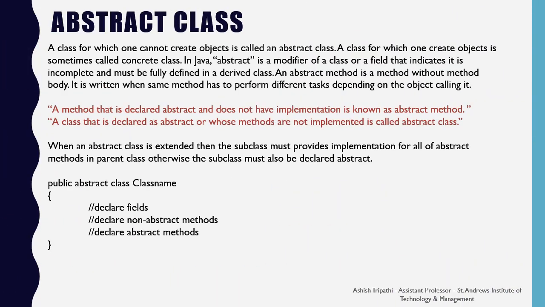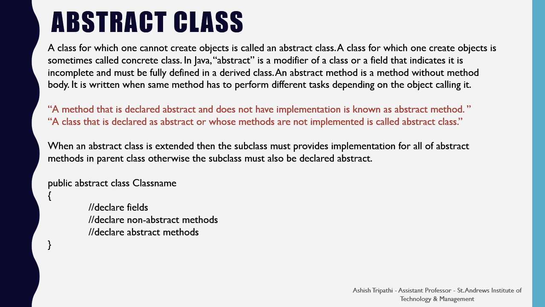Abstract class. A class for which one cannot create an object is called an abstract class. A class for which one creates the object is called a concrete class. In Java, abstract is a modifier of a class or a method that indicates it is incomplete and must be fully defined in a derived class. An abstract method is a method without a method body. That means this method is not being implemented. It is written when the same method has to perform different tasks depending on the object calling it.